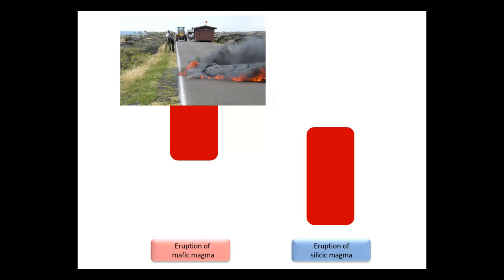If instead the magma is very viscous, and especially if it also contains a lot of gas, then the eruption is very different. The bubbles form, but they can't expand and they can't escape, so they simply sit there with their locked-in pressure riding along with the magma to the surface.